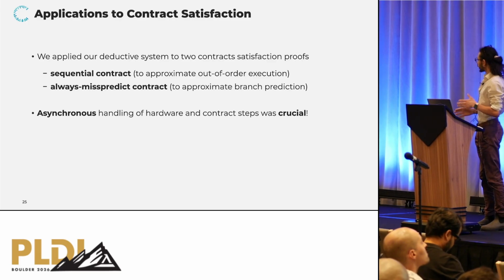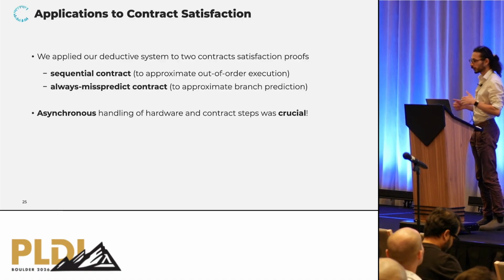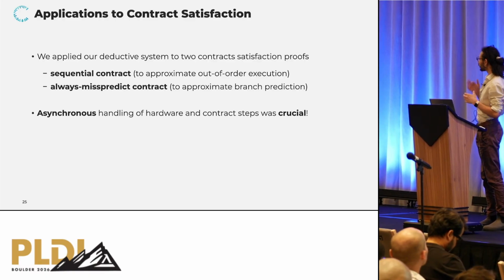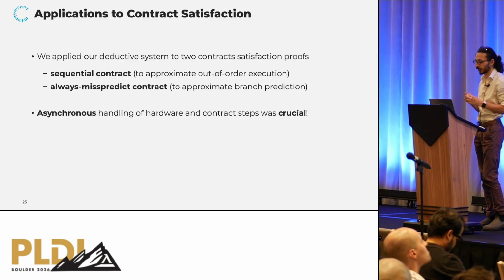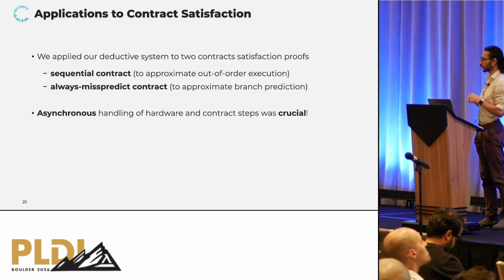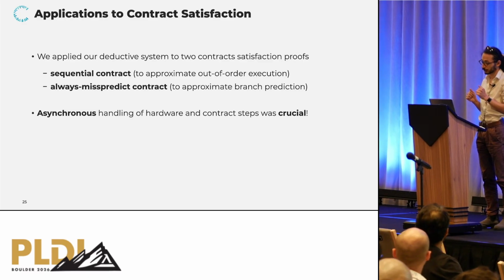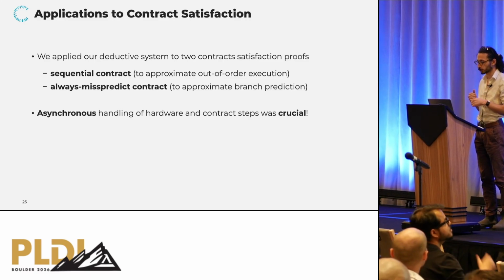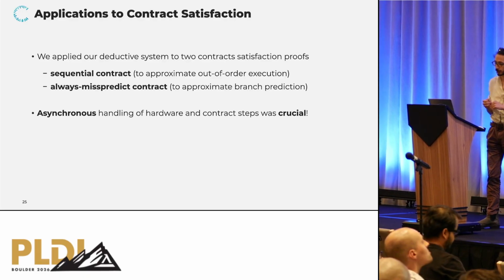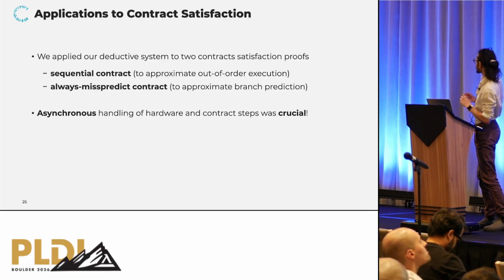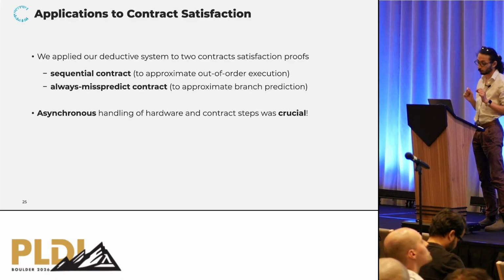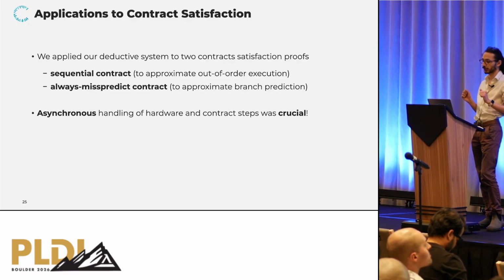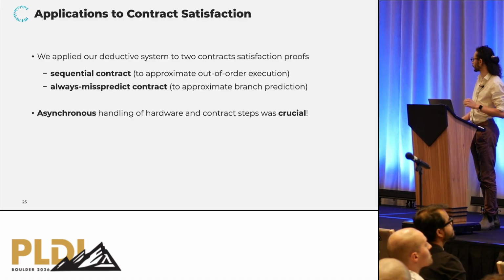Okay, unfortunately, in the interest of time, I cannot really give an example. It would require kind of a lot of setup, like giving 2 semantics and so on and so forth. But we did apply this deductive system to 2 challenging contract satisfaction proofs. The first one is a sequential contract that's essentially approximating out-of-order execution by sequentializing everything, and an always mispredict contract that is typically used to approximate branch prediction in modern speculating CPUs. I don't want to give too much more details, but I do want to mention that for both examples, the asynchronous handling of contract and software steps, hardware and contract steps, was absolutely crucial. Without this feature, the proofs do not go through.